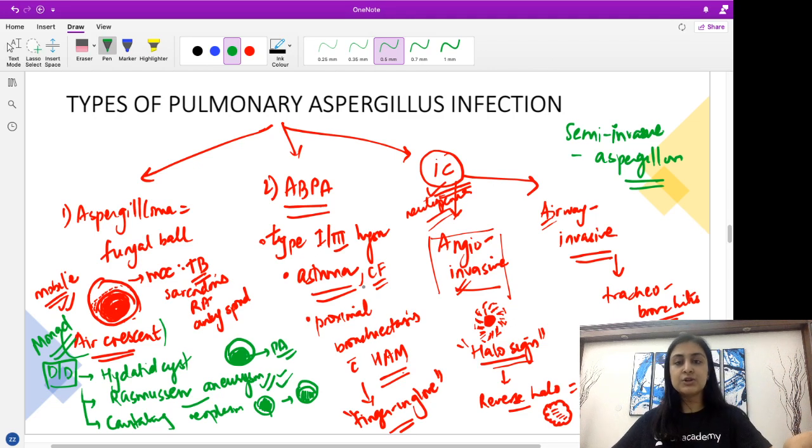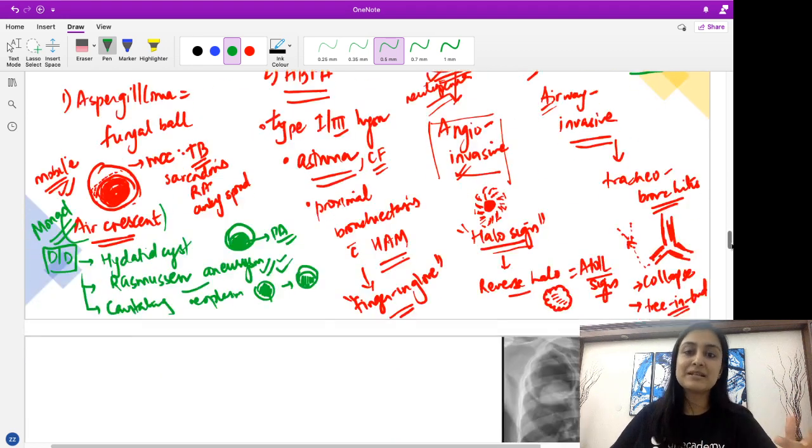So is this clear to you guys? This broad spectrum of the variety of manifestations that aspergillus can have. It can have a secondary colonization to form aspergilloma. Hypersensitivity towards it from the body will produce ABPA. And if the immunocompromised host is there, it can either invade the vessels to produce angioinvasive aspergillosis or invade the airways to form airway invasive aspergillosis. And somewhere in between, we have the semi-invasive aspergillosis, which does not have any specific appearance.